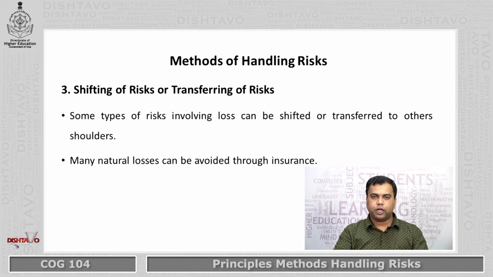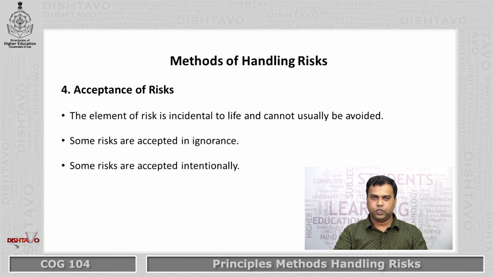Third one, shifting of risk or transferring of risk. Some types of risk involving loss can be shifted or transferred to other shoulders. Many natural losses can be avoided through the insurance policy. In certain examples, what does the business organization do? They take insurance coverage, especially marine insurance and fire insurance, in order to face natural calamities. The fourth one, acceptance of risk. Some risks are accepted in ignorance and some risks are accepted intentionally.